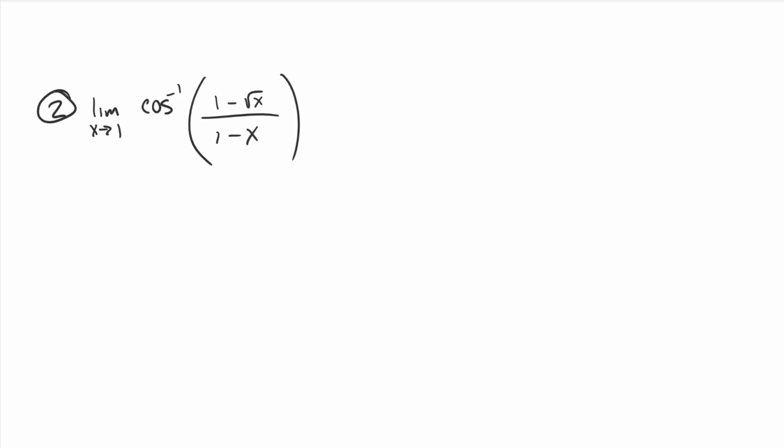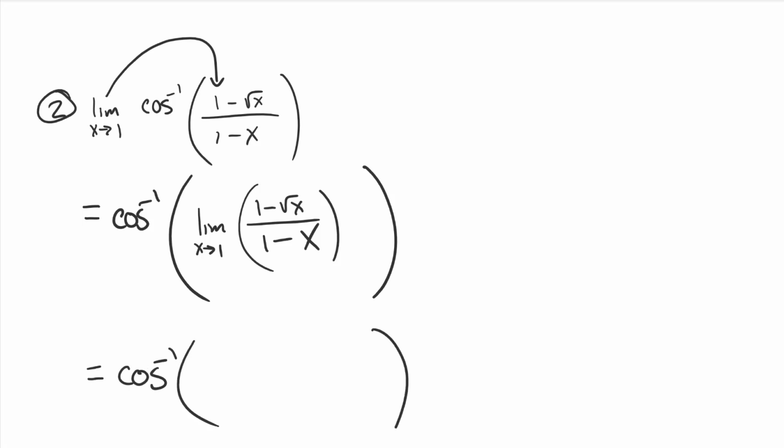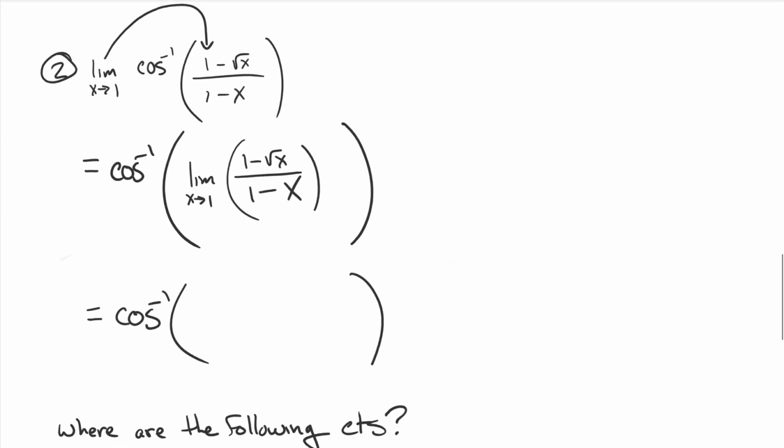All right. Let's go. So this is saying we can bring it inside. Let's just take cosine inverse. We're just going to evaluate and bring this limit on in. Okay? So we're going to say it's the limit as x tends to 1 of the square root of x over 1 minus x. Cool. So now we don't worry about this outside. We're like, cosine inverse of, and now we're going to go do some work in there. So maybe you want to pull it away and say, I'm going to work aside. I don't mind writing cosine inverse a few times and just working my way all the way down.